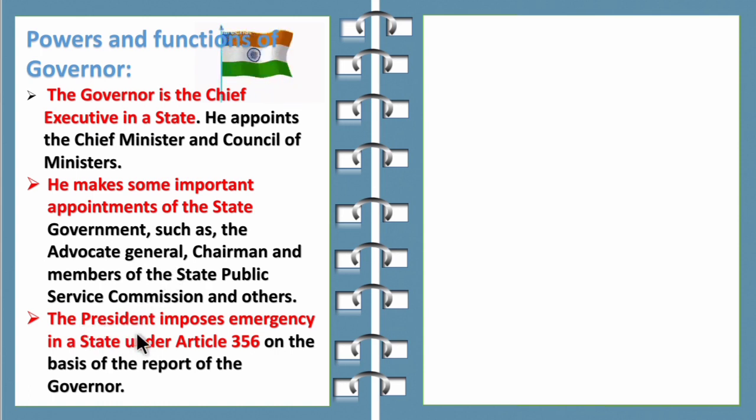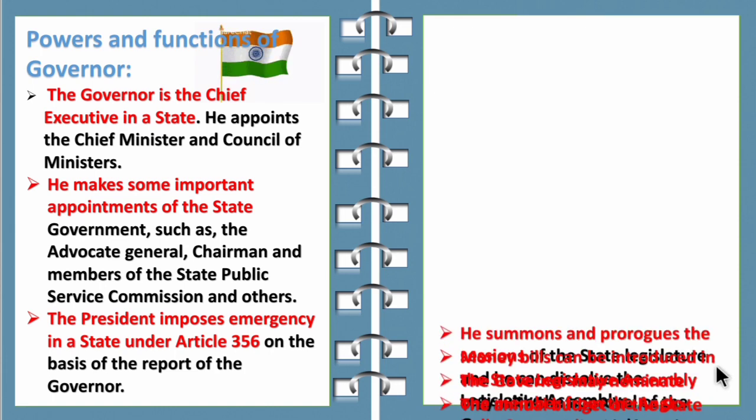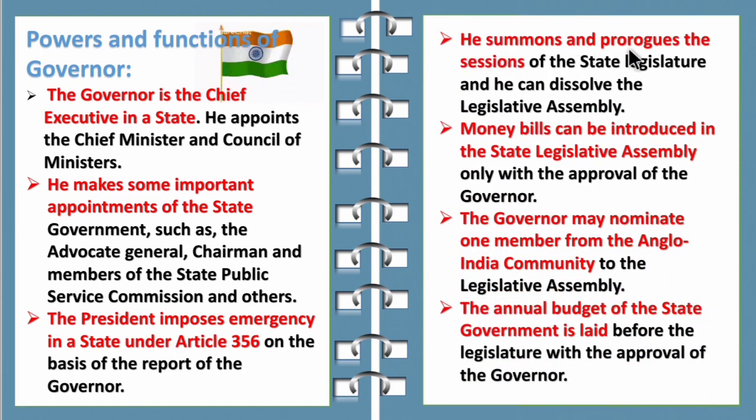Then, the President imposes emergency in the state under Article 356 on the basis of the report of the governor. So, on the basis of the report given by the governor, the President imposes an emergency in a state. Next, he summons and prorogues the sessions of the state legislature and he can dissolve the legislative assembly. So children, the governor has the right to summon. Summon means to conduct the assembly as well as to dissolve. Dissolve means to close the assembly.